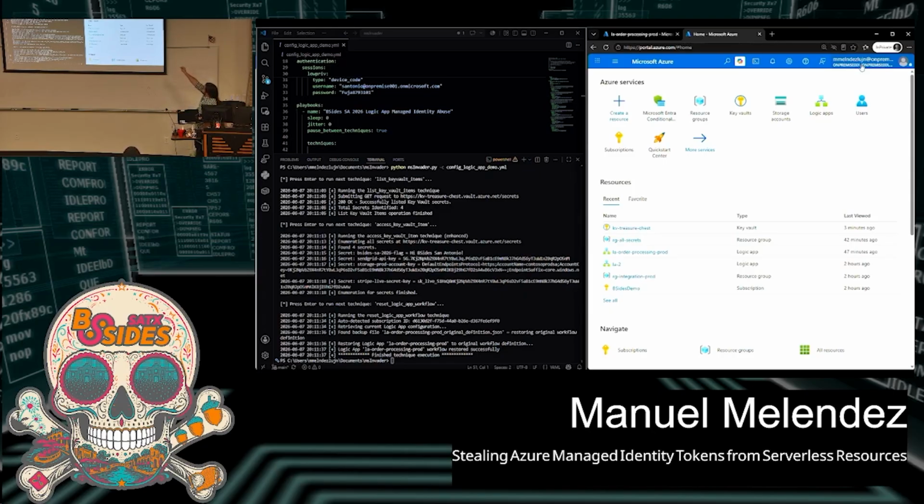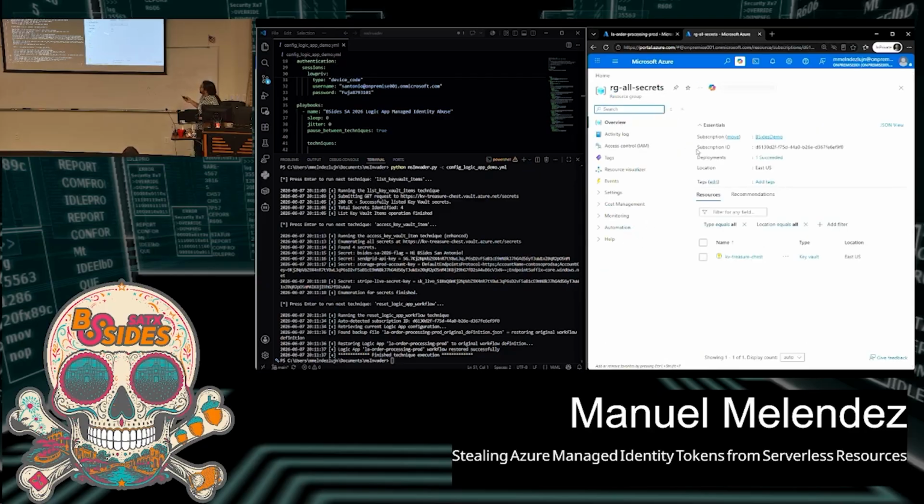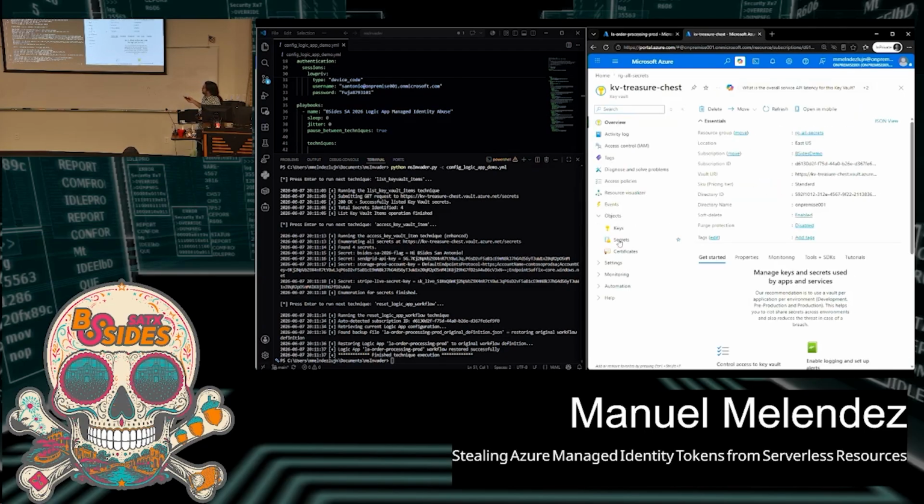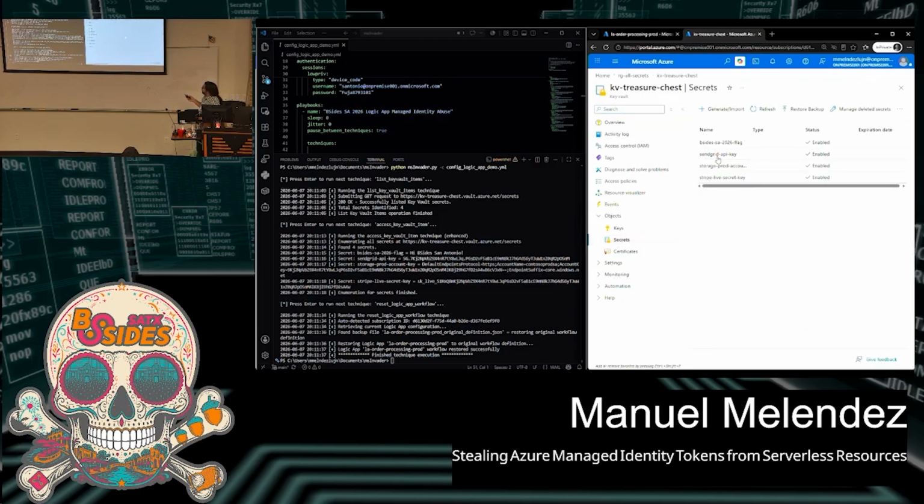And the last thing, pretty much done with the demo, just to show you visually. Here I use another tab with my admin account for this environment, just to show you that the key vault indeed does exist in the environment, right? So that's the resource. It has the key vault name, that's the one we just exfiltrated. And very quickly, we're going to go to objects, secrets. And these are the 4 secrets we exfiltrated over here. And that's it, pretty much.